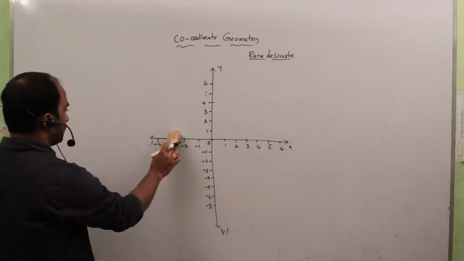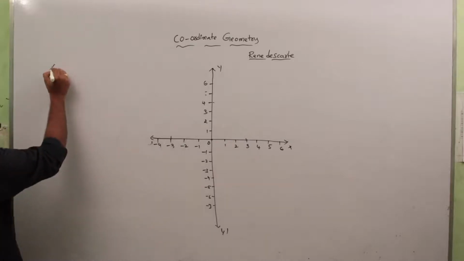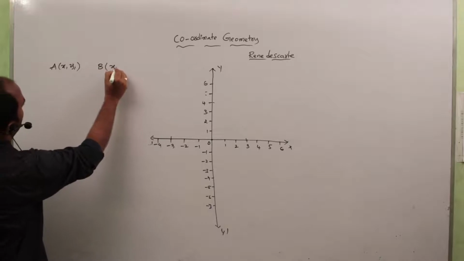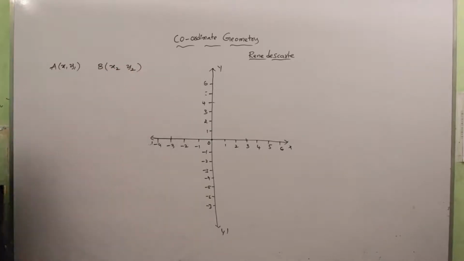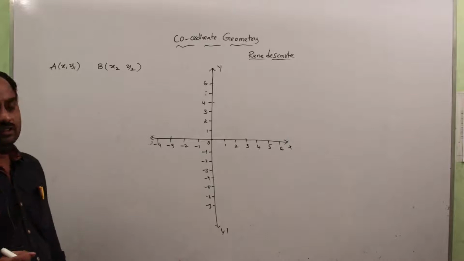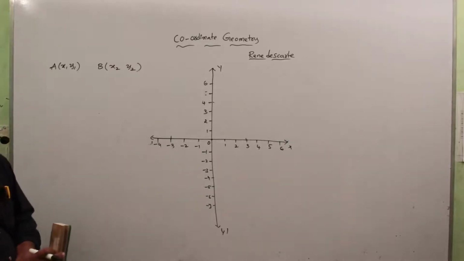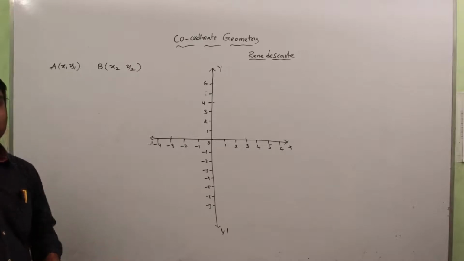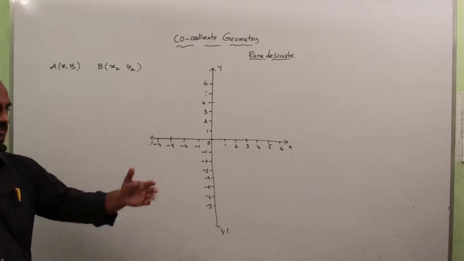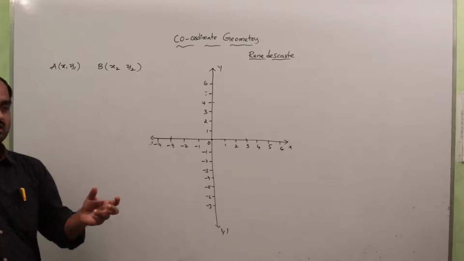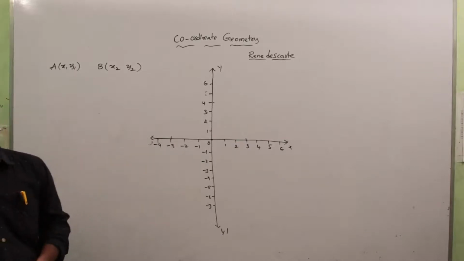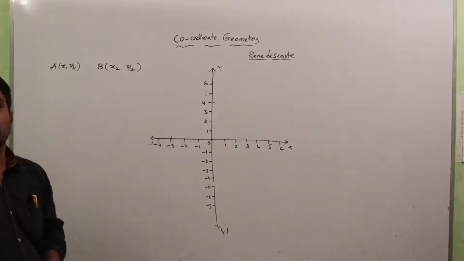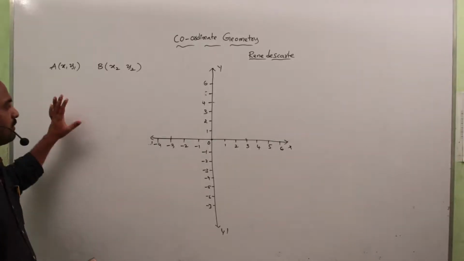So here we are taking 2 points. One point is A (x1, y1), and the other point is B (x2, y2). We want to find the distance between these 2 points. In general life, suppose you want the distance between 2 walls, or between 2 points on the bench, then we generally measure by using a scale or a tape.